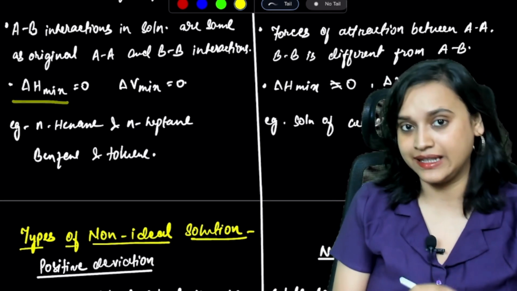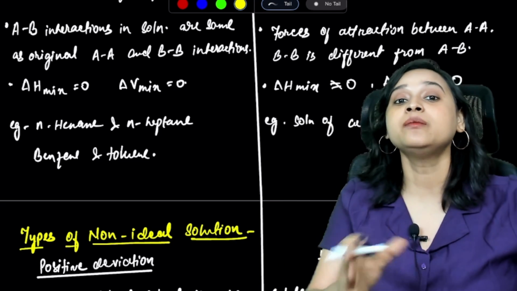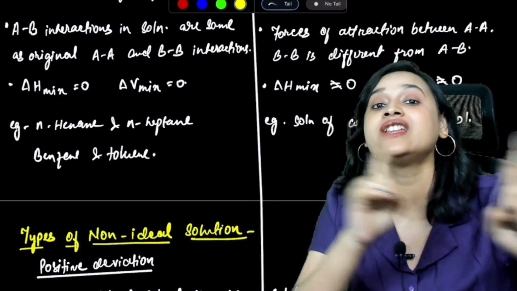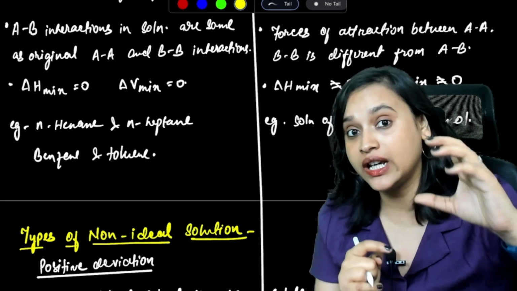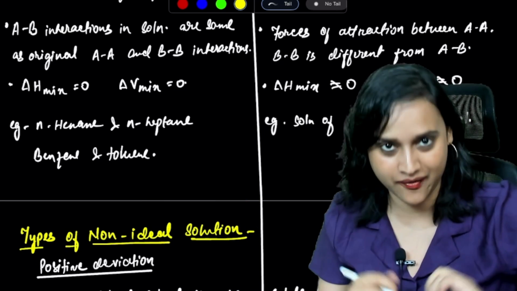Delta H mix, the enthalpy change after mixing, is going to be 0. The volume change after mixing is also 0. Whatever the initial volume was, after mixing it remains the same, everybody.